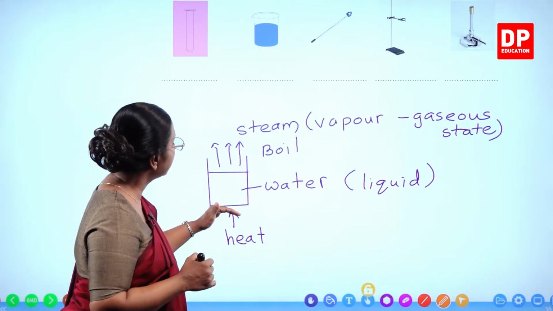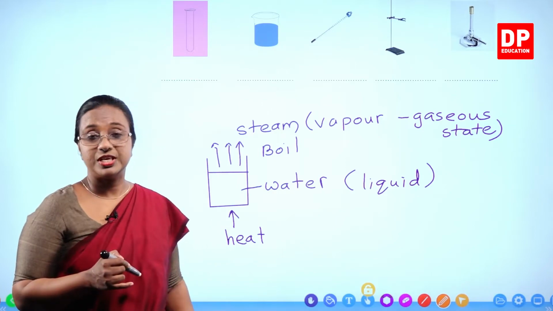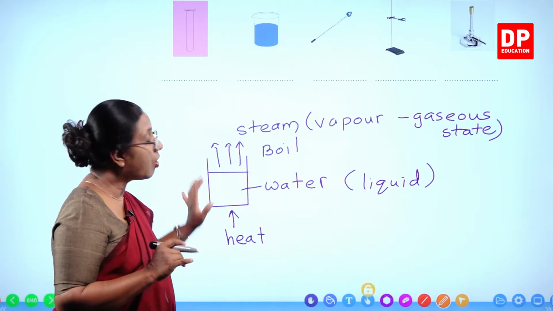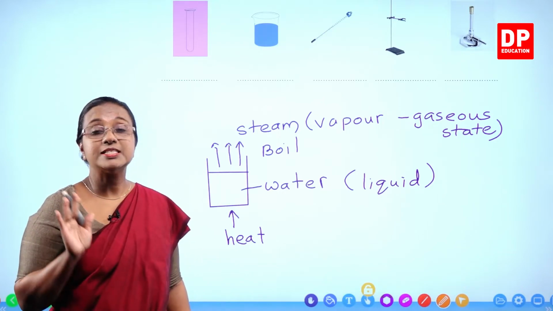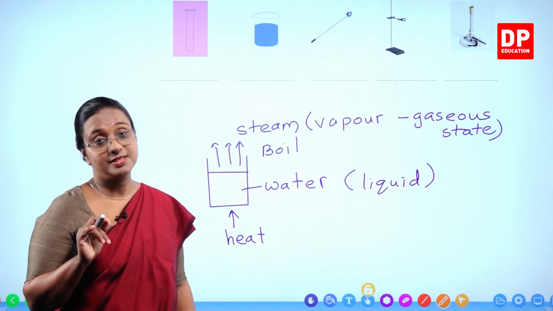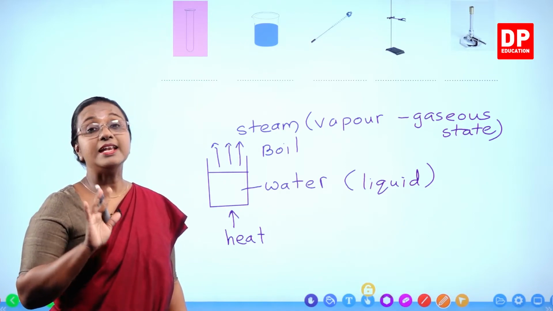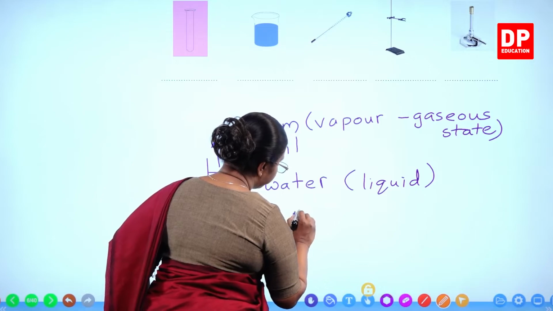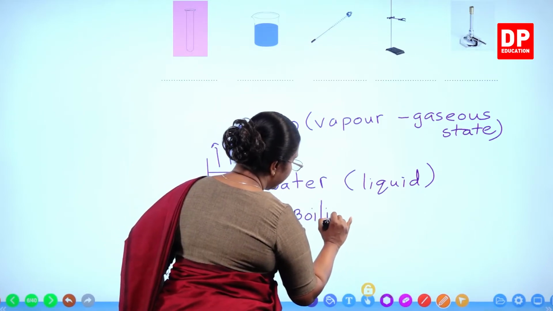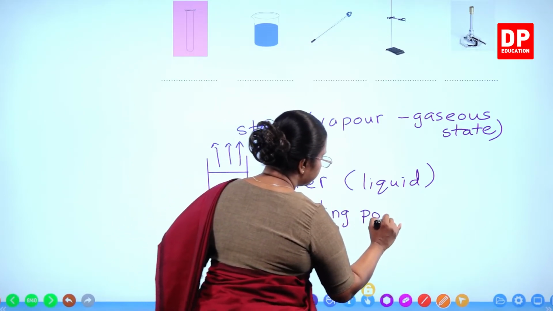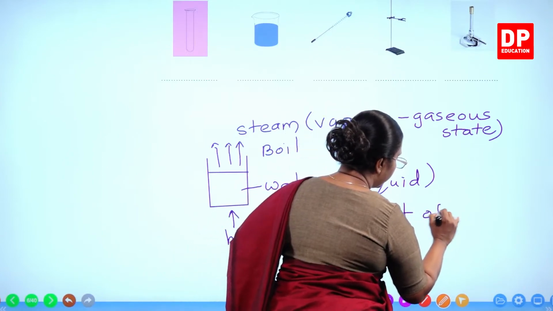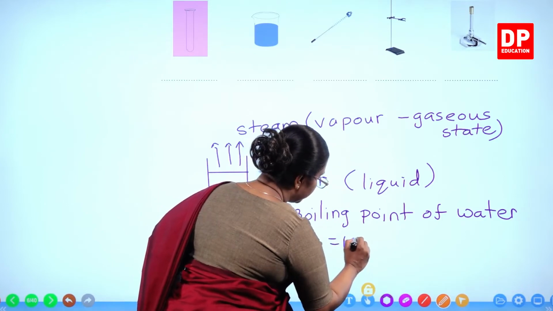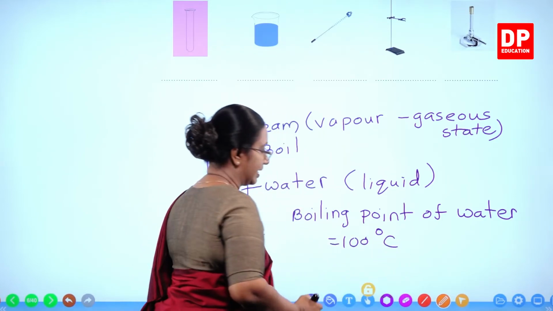Until all the water is converted to steam, the temperature will remain constant. And for water, the boiling point is 100 degrees Celsius, at standard pressure. So the boiling point of water is equal to 100 degrees Celsius.